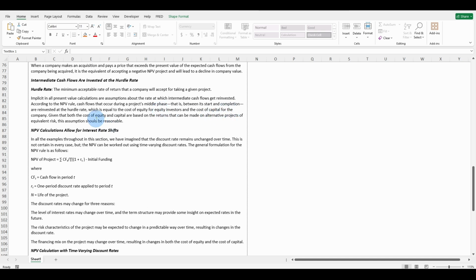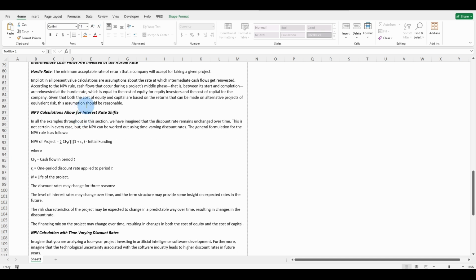According to the net present value rule, cash flows that occur during a project's middle phase, that is between its start and completion, are reinvested at the hurdle rate, which is equal to the cost of equity for equity investors and the cost of capital for the company. Given that both cost of equity and cost of capital are based on the returns that can be made on alternative projects of equivalent risk, the assumption should be reasonable.